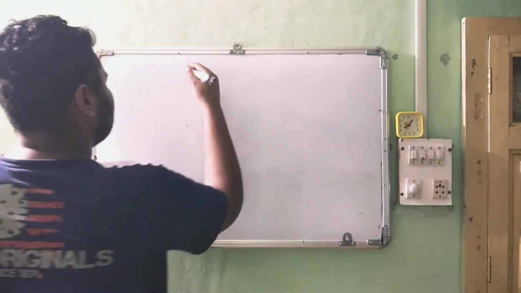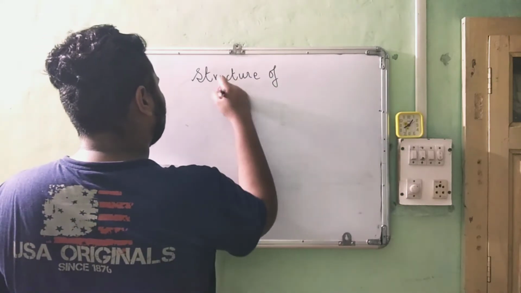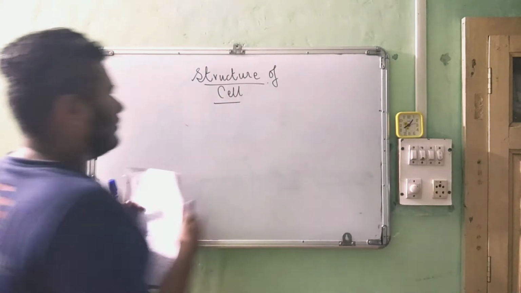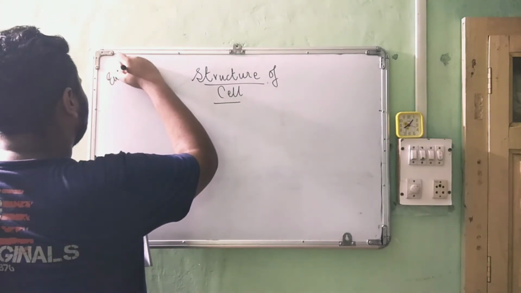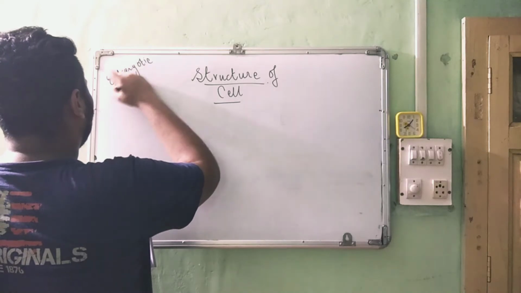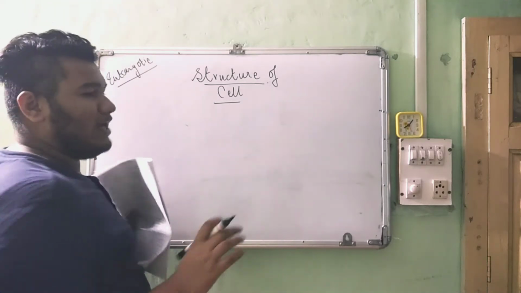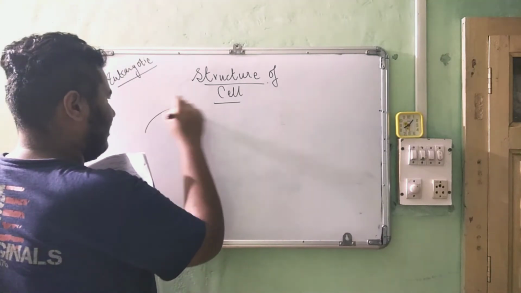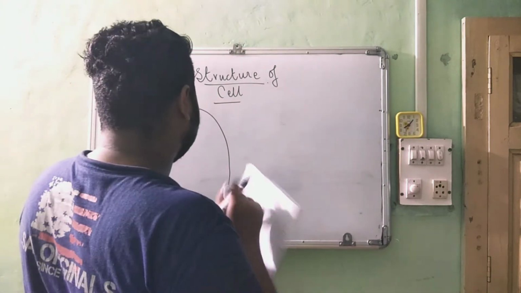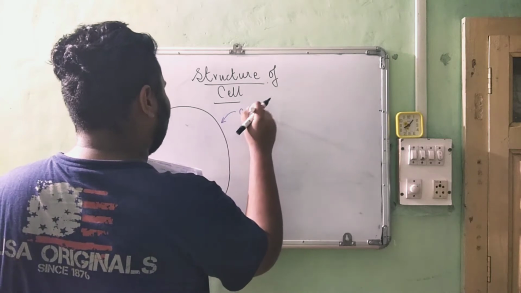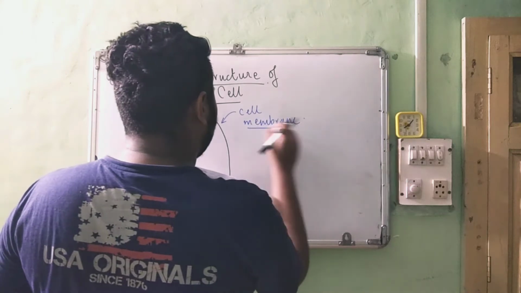So the topic for today is structure of cell. Okay. So we are studying the structure of a eukaryotic cell. Eukaryotic cell. Okay. So let's start with the structure. In every eukaryotic cell, there is an outer membrane called the cell membrane. It is the outer layer to any cell. So it is cell membrane.